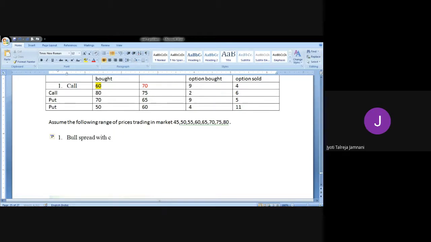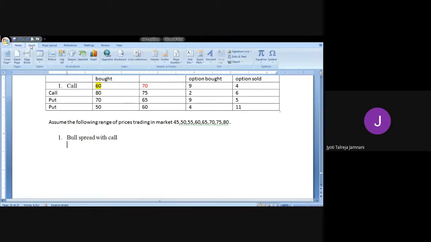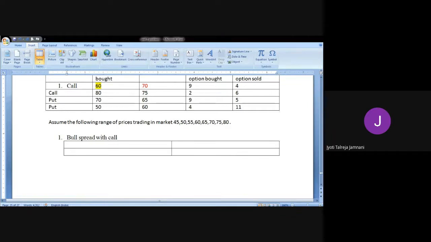Again, I'm repeating, in the exam they will not ask you the strategy, they will just ask you to prepare a payoff graph and the matrix. So we will start solving it now. The same method we'll use to solve all the four strategies. So once you understand the same, you can follow.